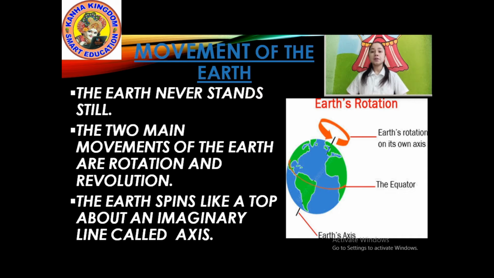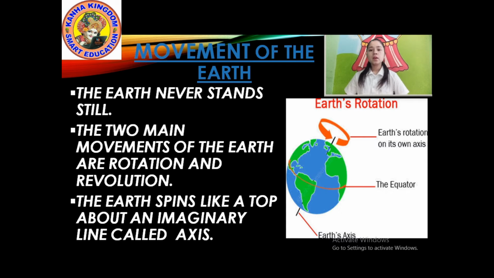Axis means an imaginary line about which a body rotates. The Earth rotates on a line.